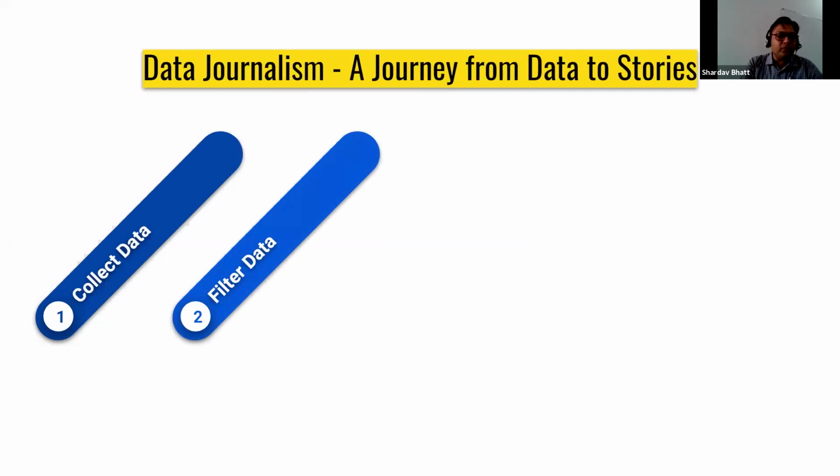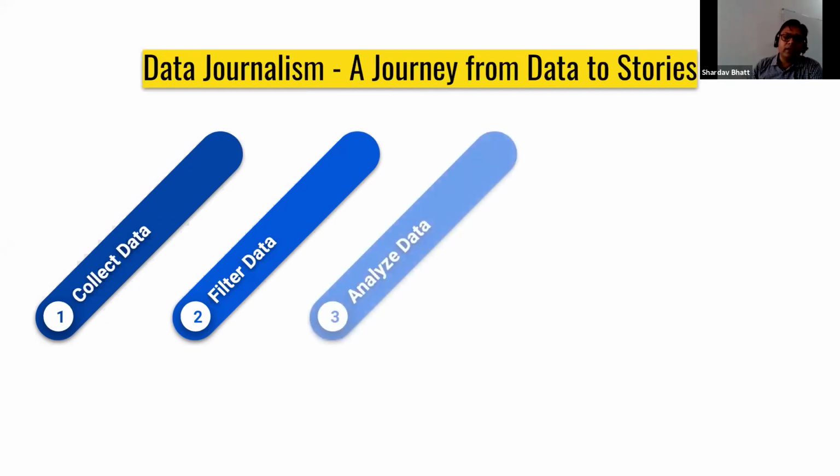That pre-processing can be done by filtering the data, because all the data may or may not be helpful for us. We need only some part of the data, and for that, filtering techniques are there. We'll see how to do filtering in Excel. Then we can analyze the data using various techniques. We can forecast the data, we can create different types of tables, and we can find averages.